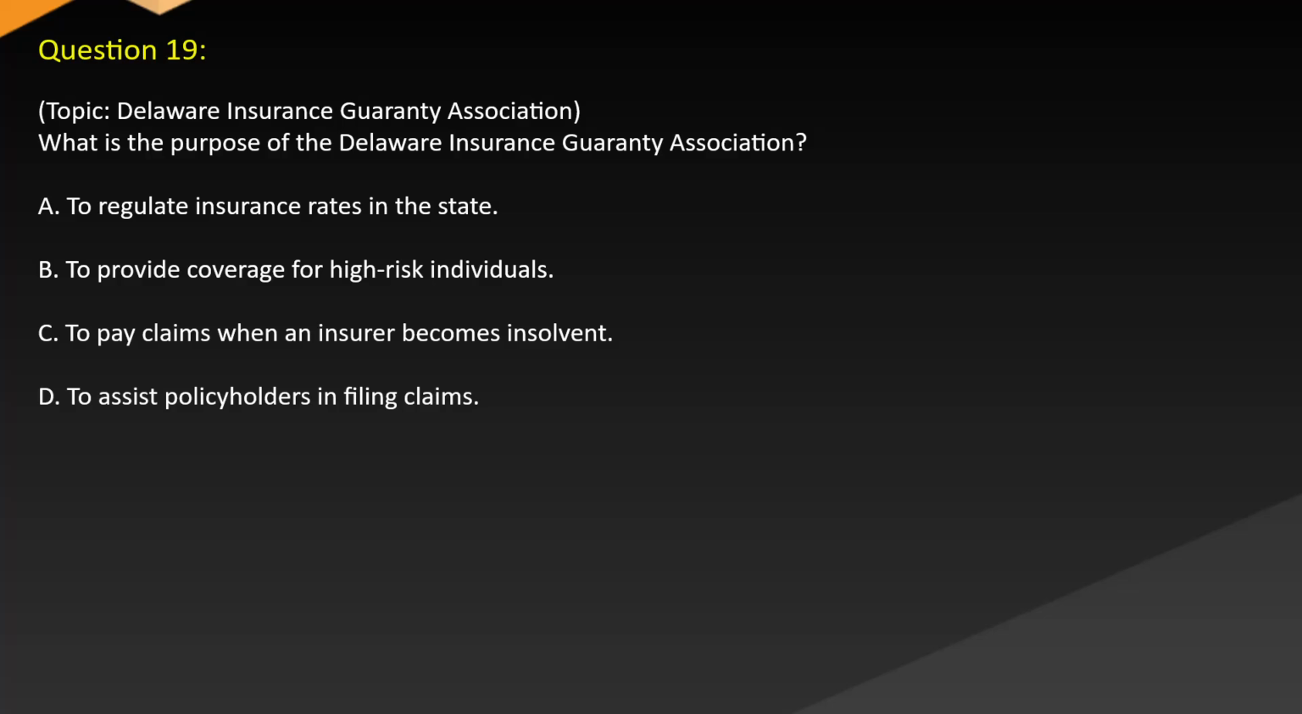Question 19. Topic: Delaware Insurance Guarantee Association. What is the purpose of the Delaware Insurance Guarantee Association? A. To regulate insurance rates in the state. B. To provide coverage for high-risk individuals. C. To pay claims when an insurer becomes insolvent. D. To assist policyholders in filing claims.